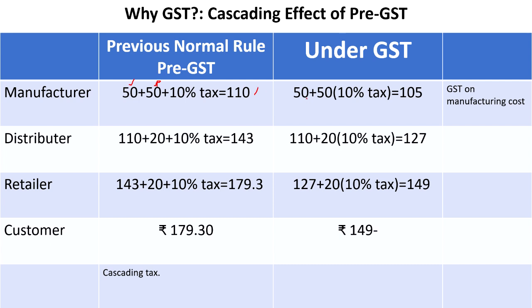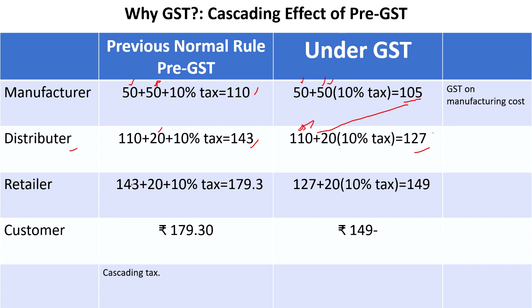Under GST now, the manufacturer's production cost is 50 rupees, the profit is 50, and tax will be imposed on the profit, and the total is 105. The distributor pays 110 rupees, and on the 110 rupees he will also add some profit, 20 rupees, and 10% tax will be imposed, so 143 will be the pre-GST price. If it is GST, the 110 rupees he is getting from here is 105 only, and 20 rupees will be added, and it comes to somewhere less than 127.